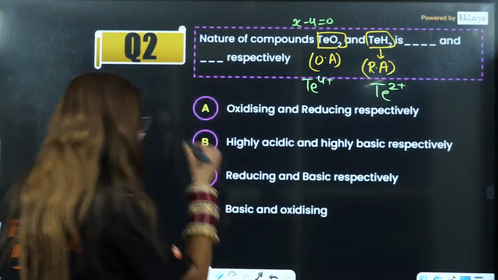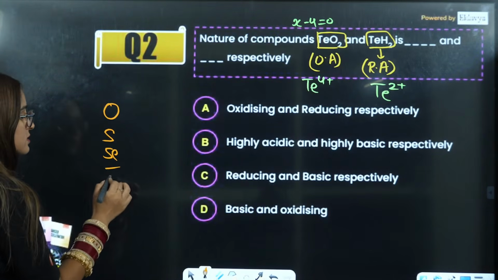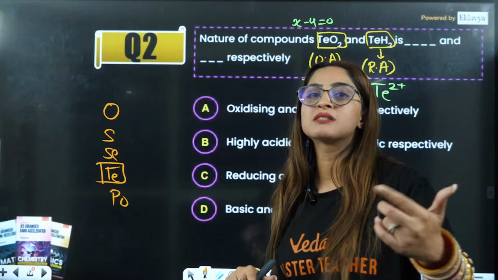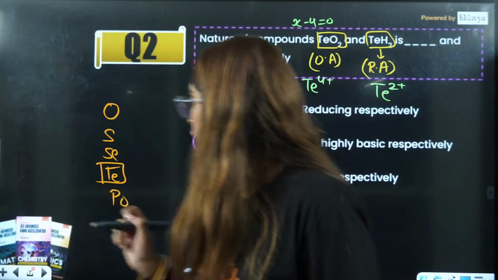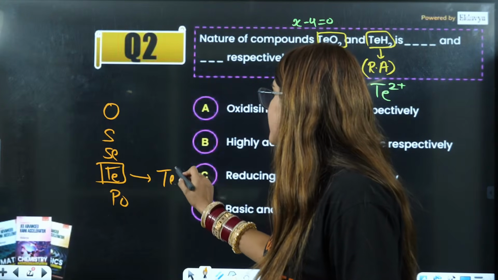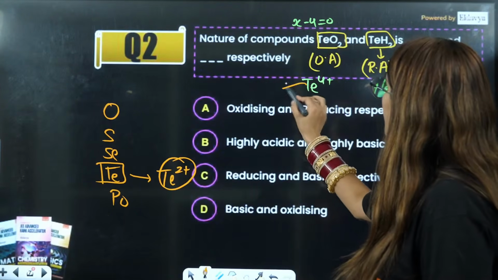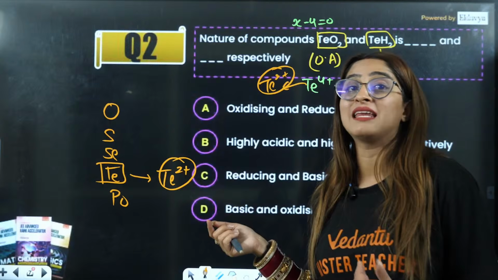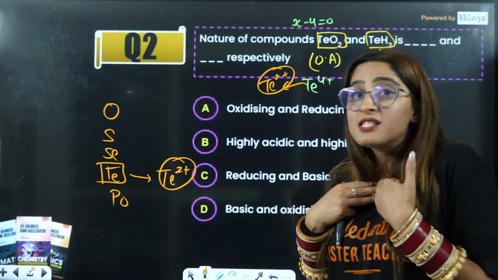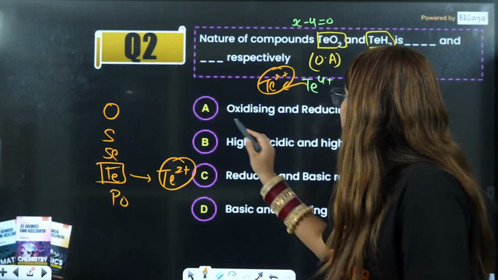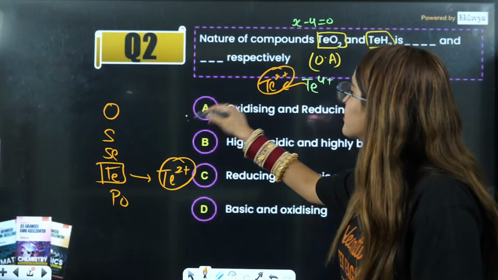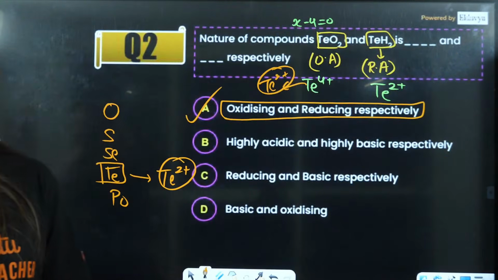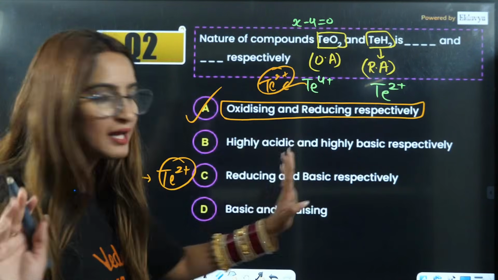If you see this, we know that this is the group. As we go down the group, lower oxidation state stability increases. Lower oxidation state means Te would want to exist in Te2 positive. So Te4 positive wants to get converted to Te2 positive. That is why its oxidation number is decreasing, and it is itself getting reduced. It oxidizes something else, so that is why it is a very good oxidizing agent. So the answer will be oxidizing and reducing agent respectively.